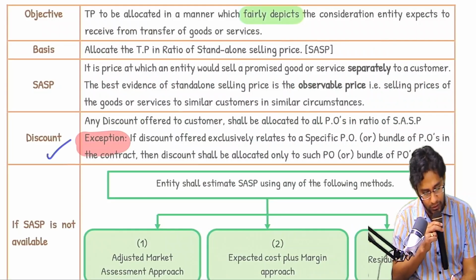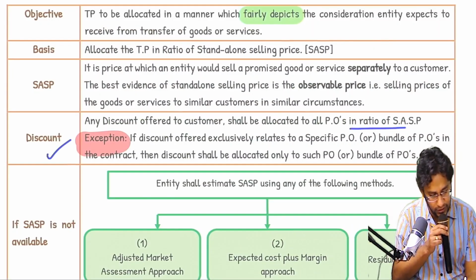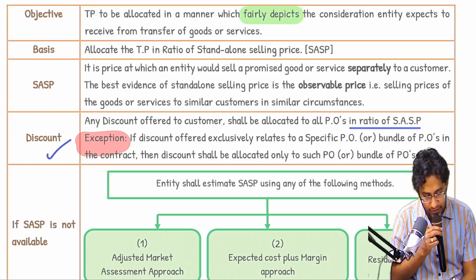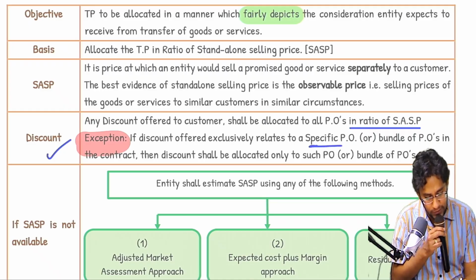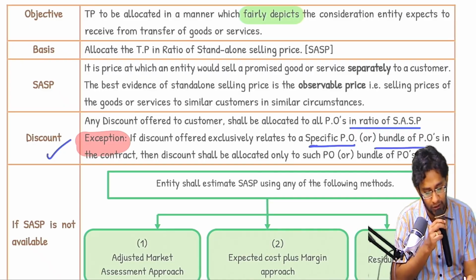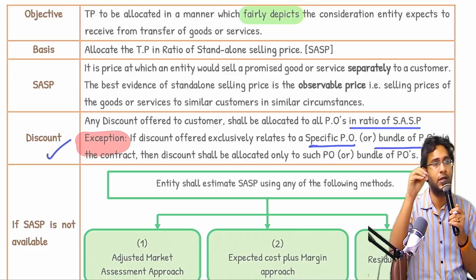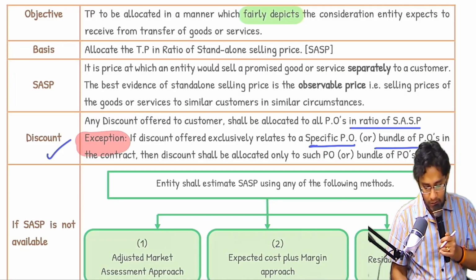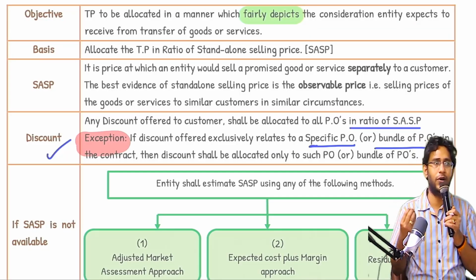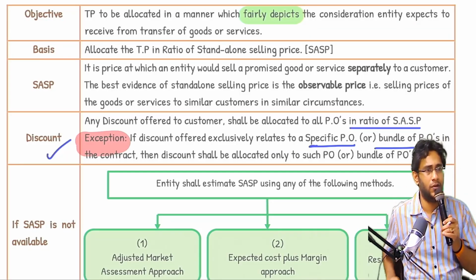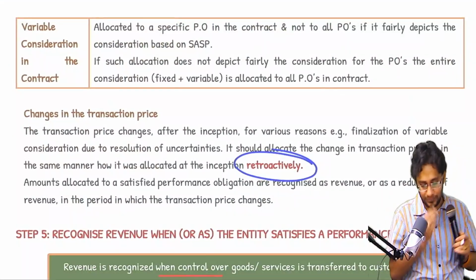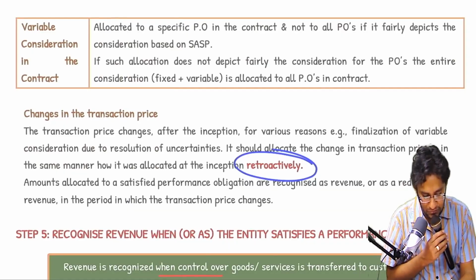Any discount offered to the customer shall be allocated to all the POs in the ratio of SASP. That is the general rule. What is the exception? If discount offered is exclusively relating to a specific PO or a bundle of POs in the contract, then the discount is allocated only to such a PO or such a bundle of POs, but not to all the POs. This is a very, very famous question. It came for 10 marks twice in the exam, the residual method, allocation and all. Easy only this much. In this, one issue is there. On this issue also, one fantastic, very big question is there that you will practice later on, but I'll tell you the gist of that.